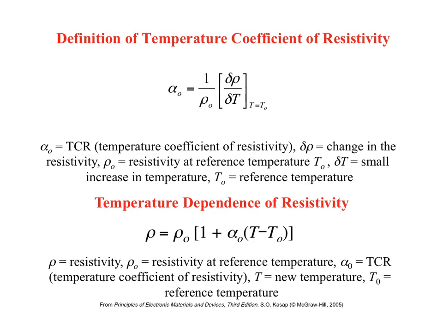To characterize and compare the resistivity of various metals, we like to first tabulate the room temperature value of the resistivity, and then perhaps a small correction factor due to the linear increase in resistivity with temperature. The temperature coefficient of resistivity, written here as alpha sub 0, is then the temperature derivative of the resistivity divided by the room temperature resistivity, so that we can describe the temperature dependence in the equation given here. Notice that because 1 is unitless, alpha sub 0 should have units of inverse temperature.